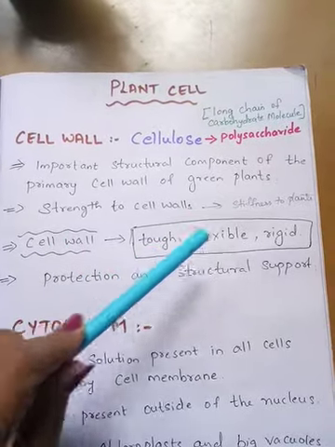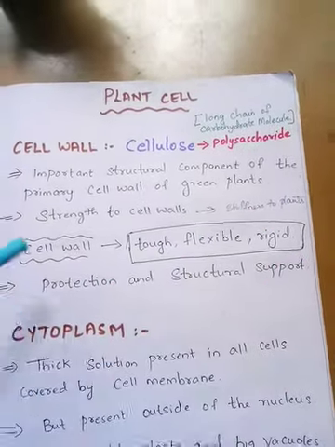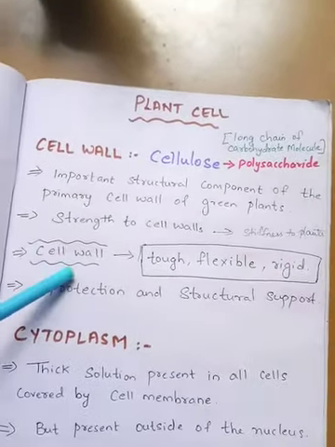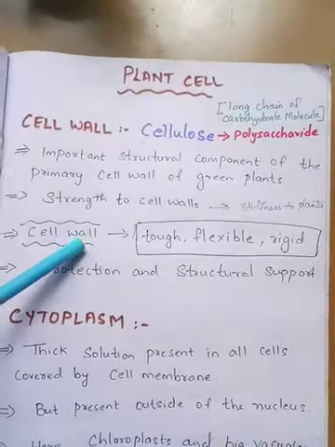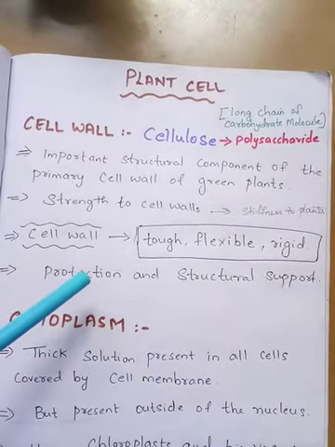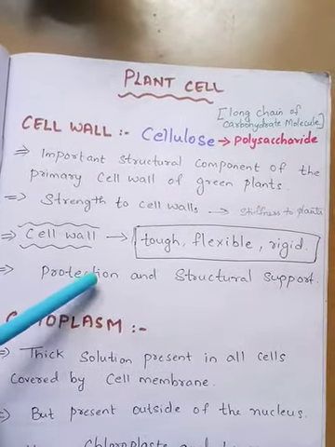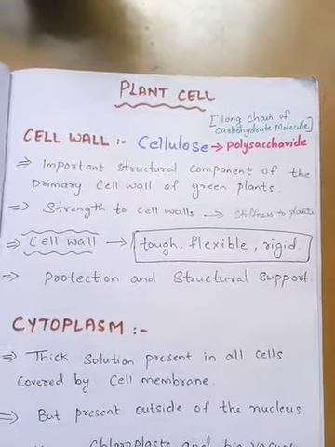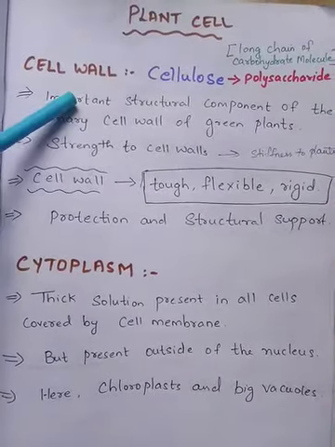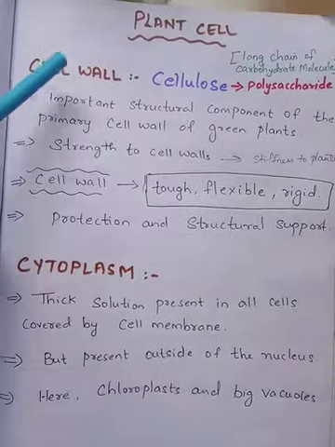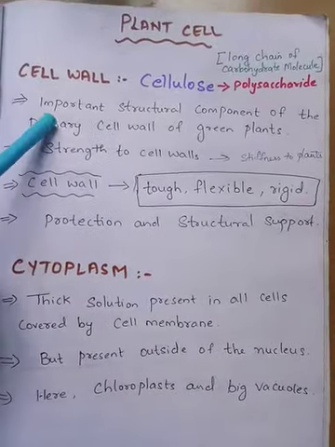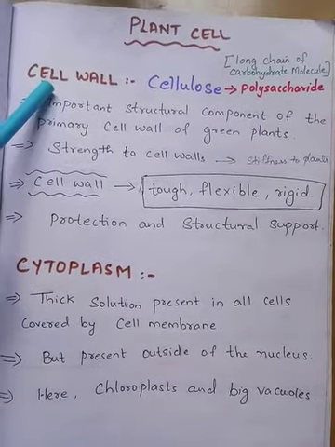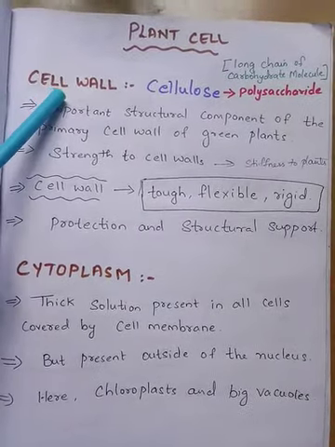This cell wall provides stiffness to the plants, and it protects the plant, and it also provides structural support. So this is also a major difference between plant cell and animal cell. The animal cell doesn't have cell wall, but the plant cell has cell wall.